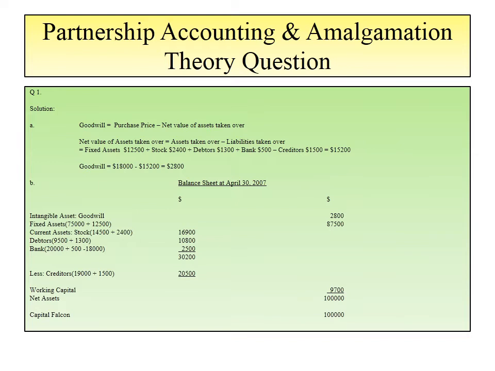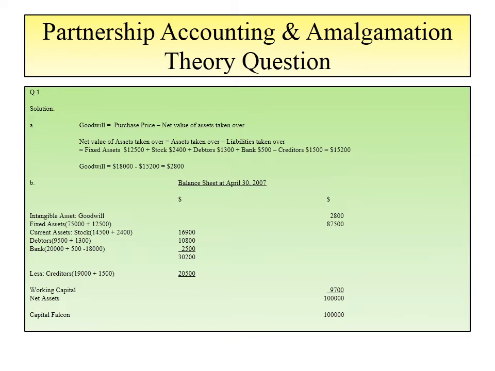And bank also, in the bank Sparrow had $500. Now the creditors would be deducted from these assets, minus creditors $1,500, and the net value of the assets would be 15,200. Net value of the assets would be 15,200.